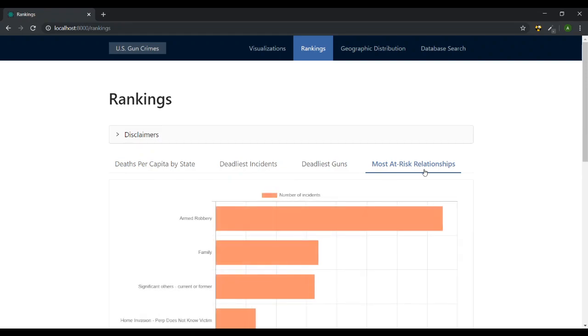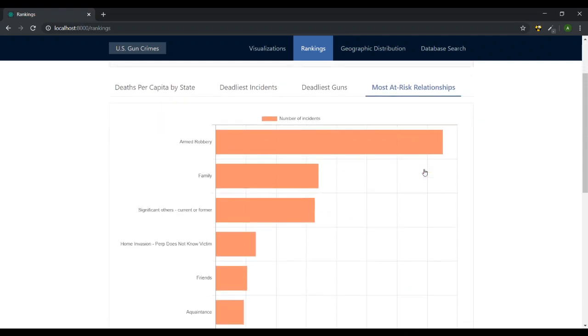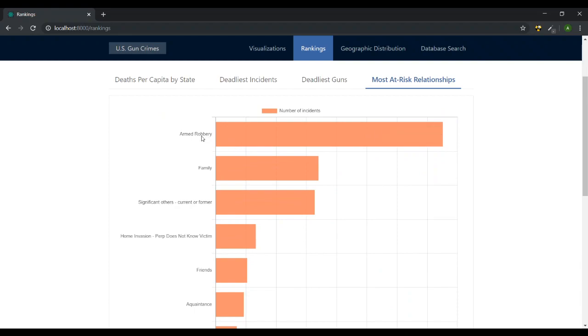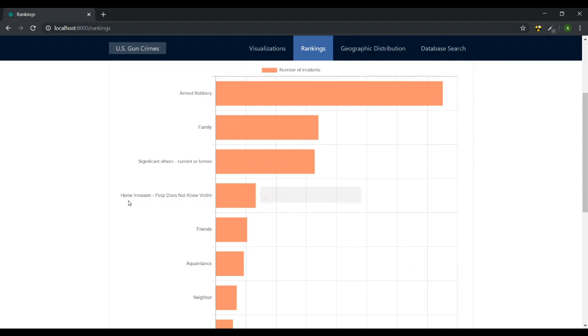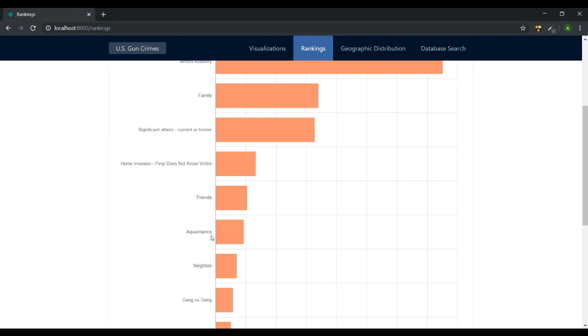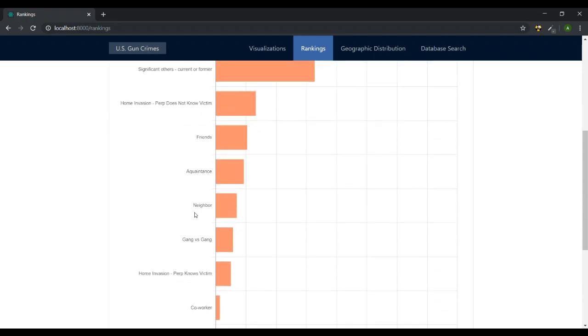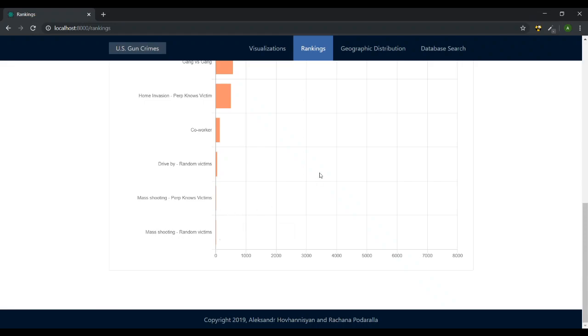Finally is a look at some of the relationships. So our dataset contains a classification of participants based on their relationships to each other. Up top is armed robbery, so someone was being robbed. You also hear another statistic, which is that people are more likely to be killed, unfortunately, by people that they know or people that are close to them. That seems to be true here as well, because we have family ranked second, and significant others ranked third, followed by a home invasion where the two people don't know each other, and then we're back to friends, acquaintances, neighbors, and so on. These again are more niche categories down here.